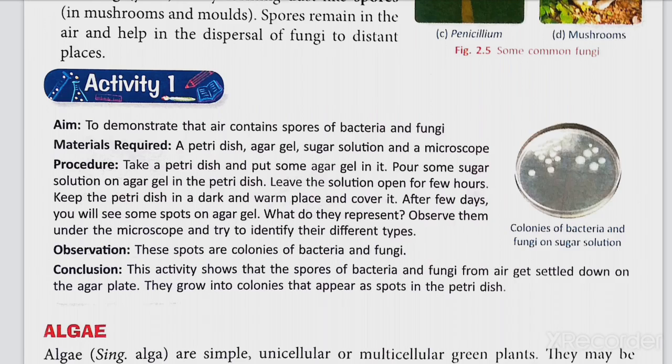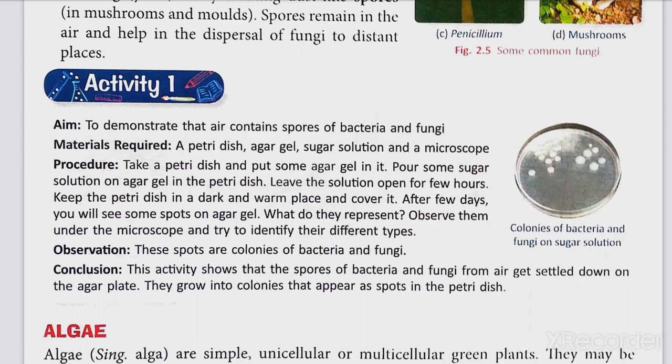Okay, what you need to do is take a petri dish and pour some agar gel in it. Before the agar gel solidifies, pour some sugar solution on the agar gel in the petri dish and leave the solution open for a few hours. After that, cover the petri dish and keep it in a dark and warm place for a few days. After a few days, you will take out the petri dish, open it, and observe some black spots present on the agar gel. What are those? These spots are colonies of bacteria and fungi.